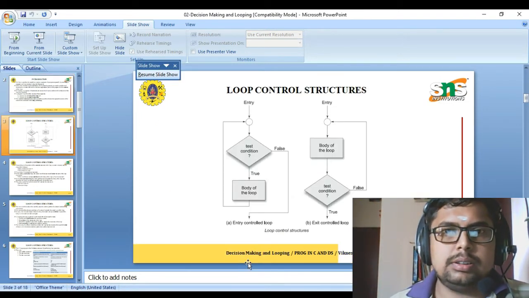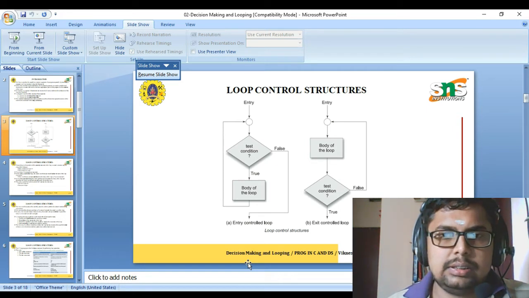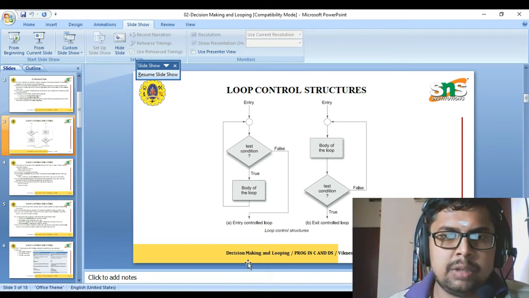Next, there are two kinds of loops: entry control loop and exit control loop. The entry control loop first checks the condition, and then the statements of the loop get executed only when the condition is true. That is your entry control loop. Whereas in an exit control loop, the statements get executed first and then the condition is checked.